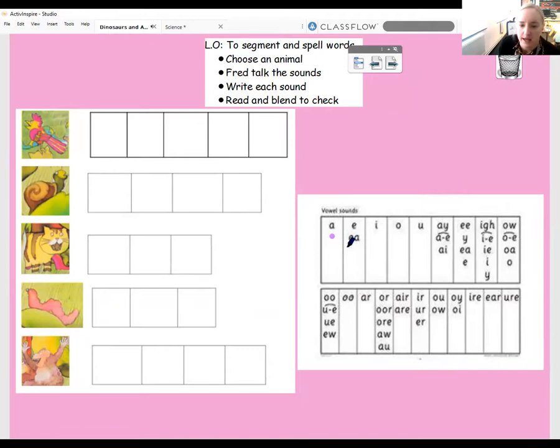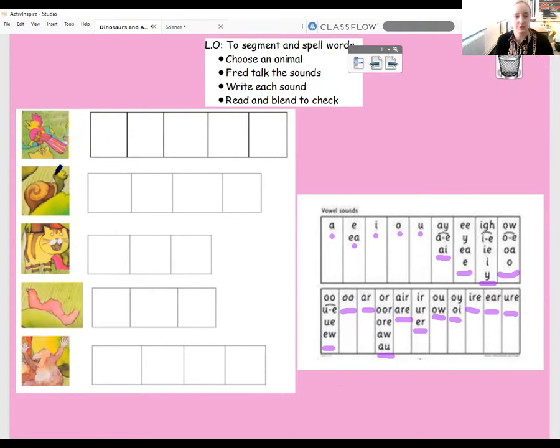So we've got A, E, I, O, and U. And then here, all of this column make A, E, I, O, and U again. Then we've got U, R, O, ow, oi, aya, ear, and your. Okay, all these sounds are what we've been using in our phonics. So you're going to be using them today to have a go at filling these animal phoneme frames out.